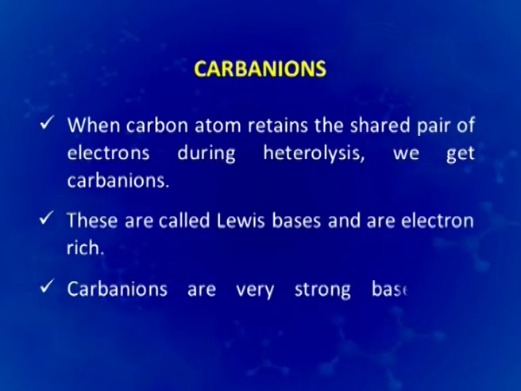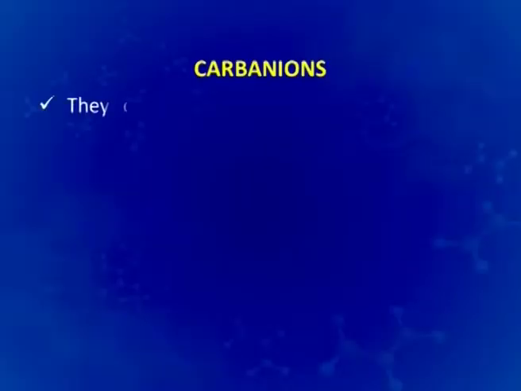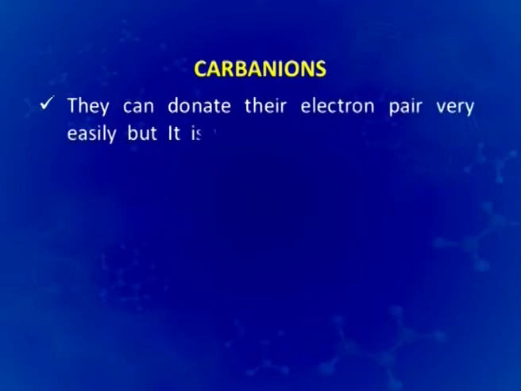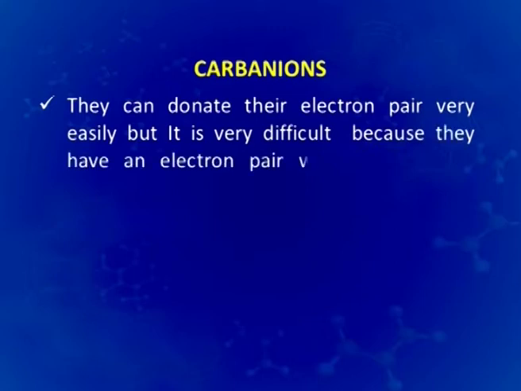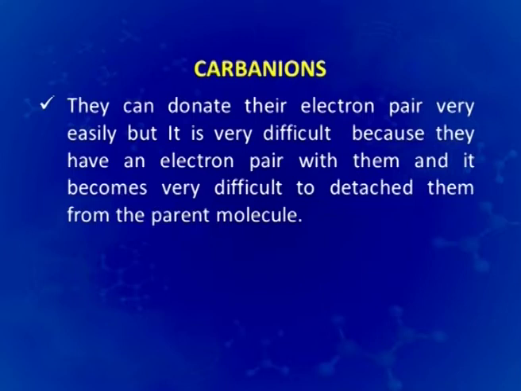Carbanions are very strong bases and therefore are very poor leaving groups. What exactly we mean by this is that carbanions are very strong bases. That means they are the ones who can donate their electron pair very easily, and it is very difficult, because they have an electron pair with them, to detach them from the parent molecule.